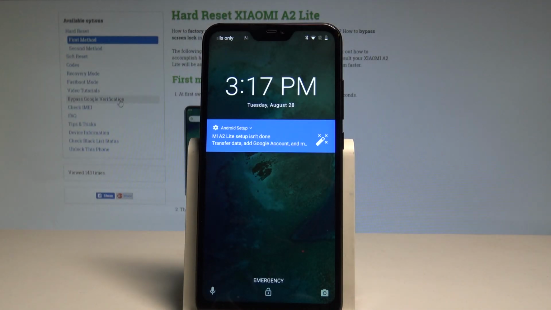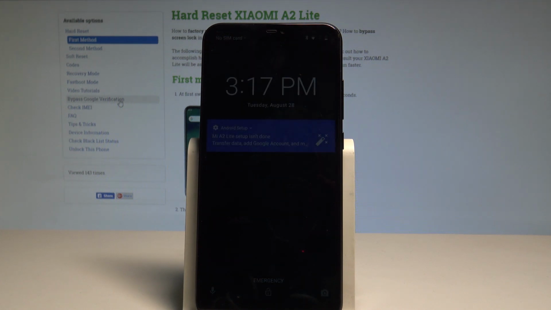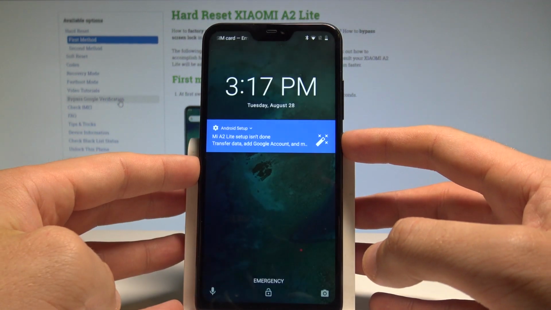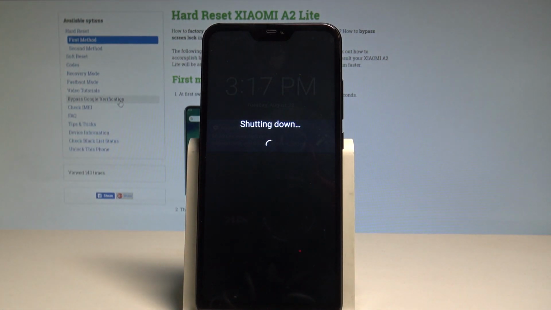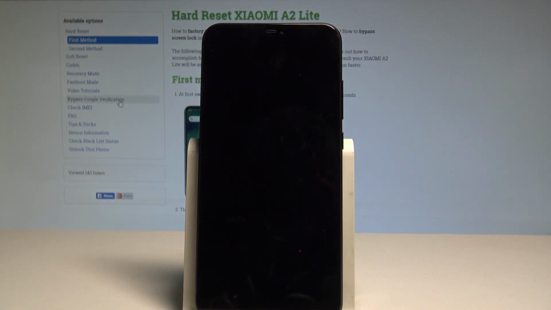Here I have Xiaomi A2 Lite and let me show you how to enter the recovery mode on the following device. So at the very beginning, let's start by pressing the power key. Keep holding power, let's choose power off and wait until your phone is completely switched off.